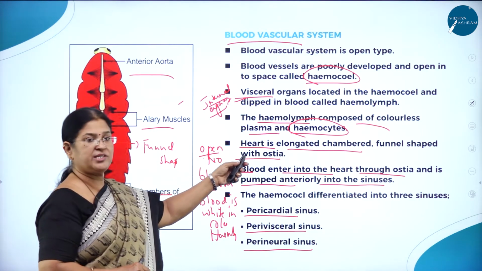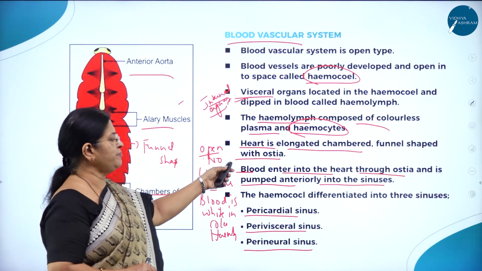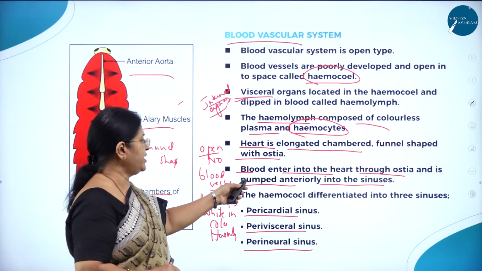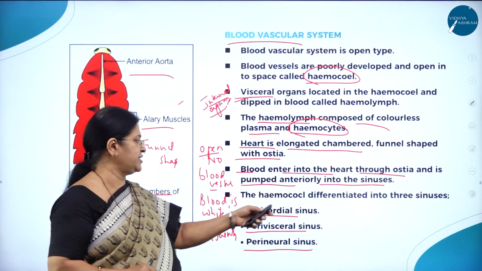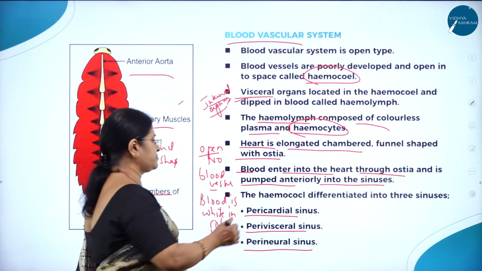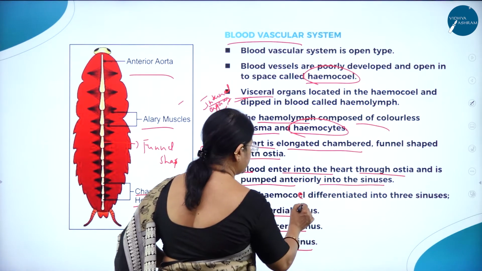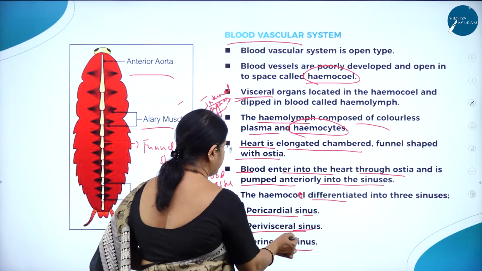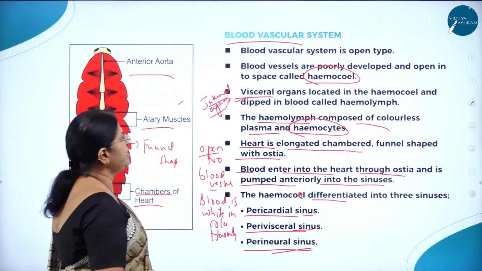The heart is an elongated chamber, funnel shaped with ostia. Blood enters into the heart through ostia and is pumped anteriorly into the sinuses. The hemocoel is differentiated into three sinuses called pericardial sinus, perivisceral sinus, and perineural sinus.